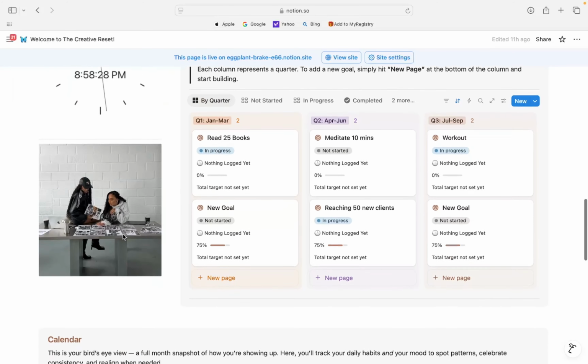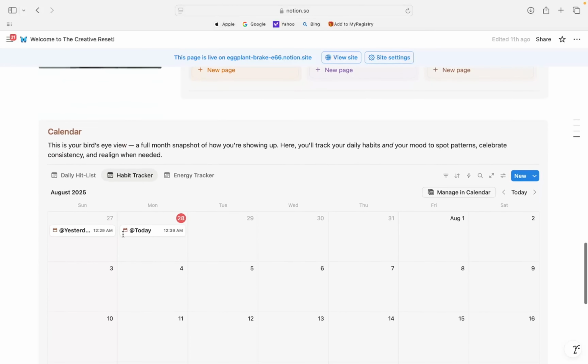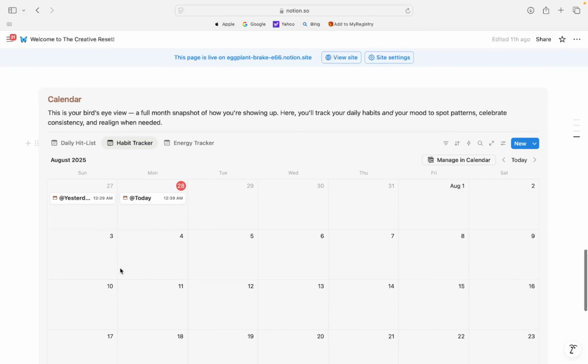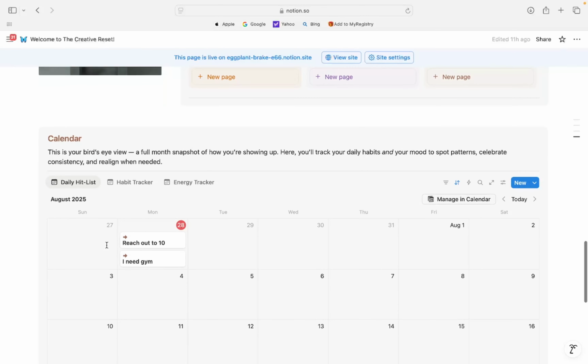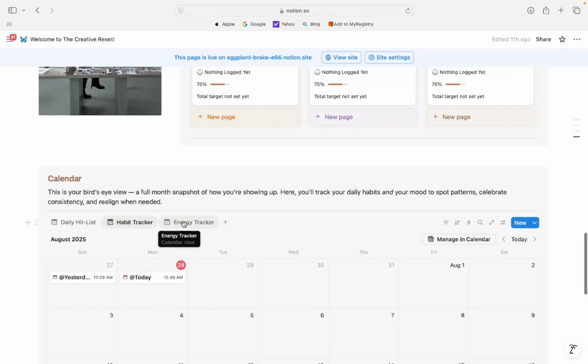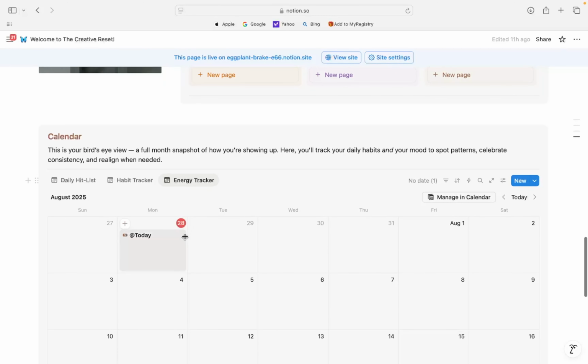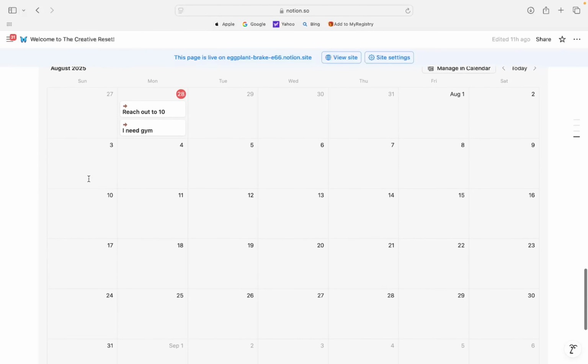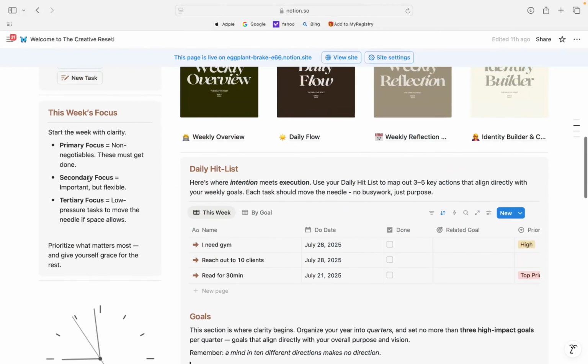Very, very customizable. And here is your calendar that is your bird's eye view and a full month snapshot of how you're showing up. We have our daily hit list that allows you to showcase, okay, this is what I need to do today, habit tracker, and then also your energy tracker. It updates every single day, so you don't have to worry about when did I do this? Wait, yesterday I needed to get this task done. What did I need to do? Everything is here for you. So this is an overview of your homepage.